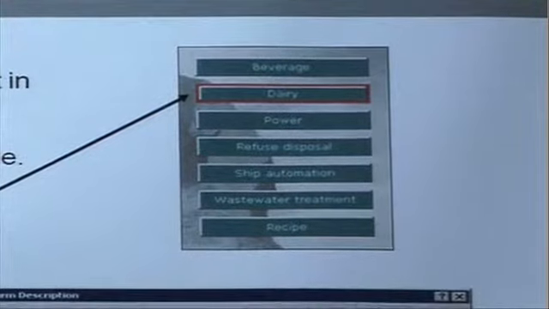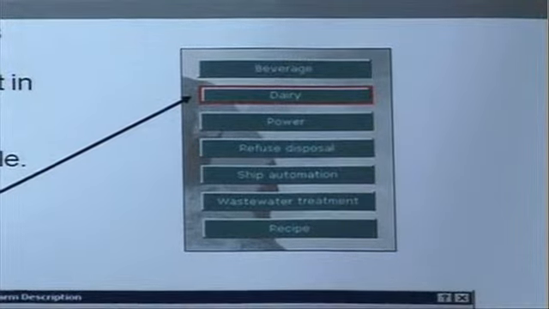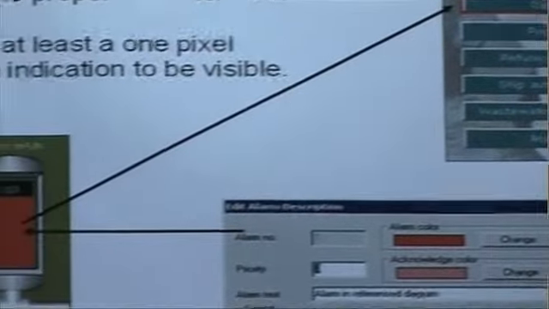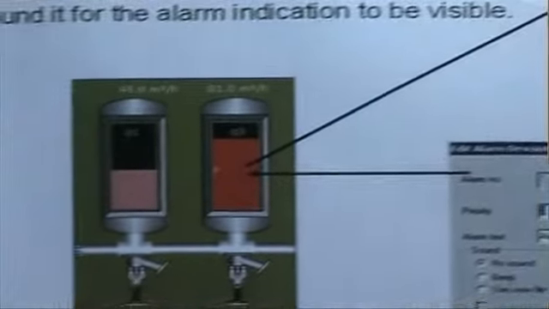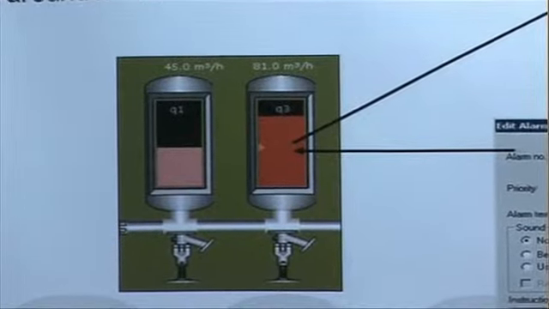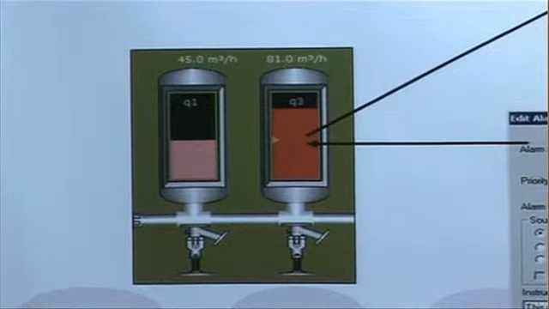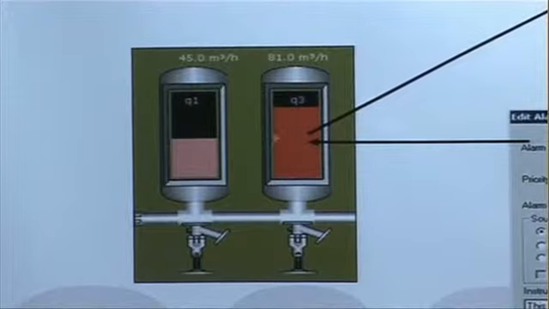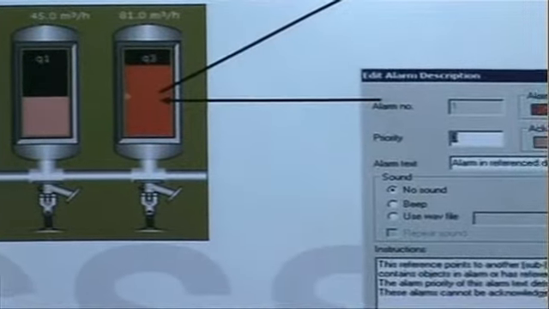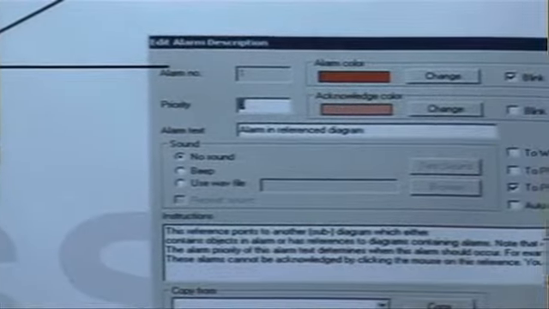What we're seeing on the button called dairy is the alarm from Q3, which is located on that diagram. This is useful for drawing an operator's attention to the fact that there are some alarms being issued from a sub-diagram and that he should probably navigate to the diagram where the alarm occurs to control the process component there.